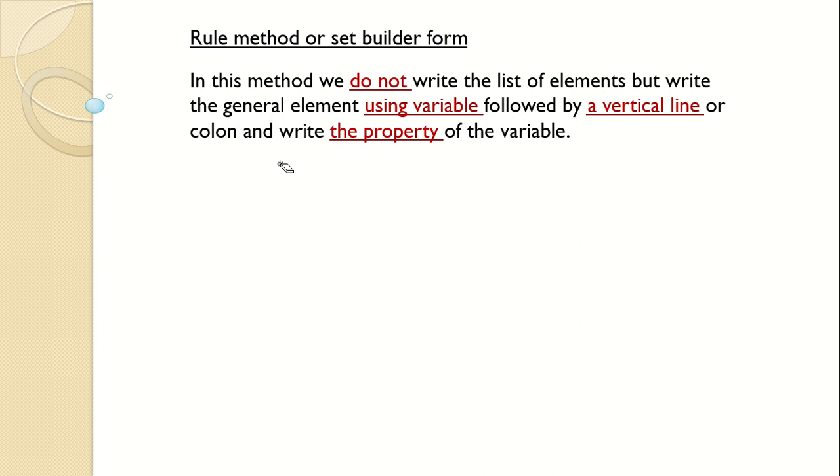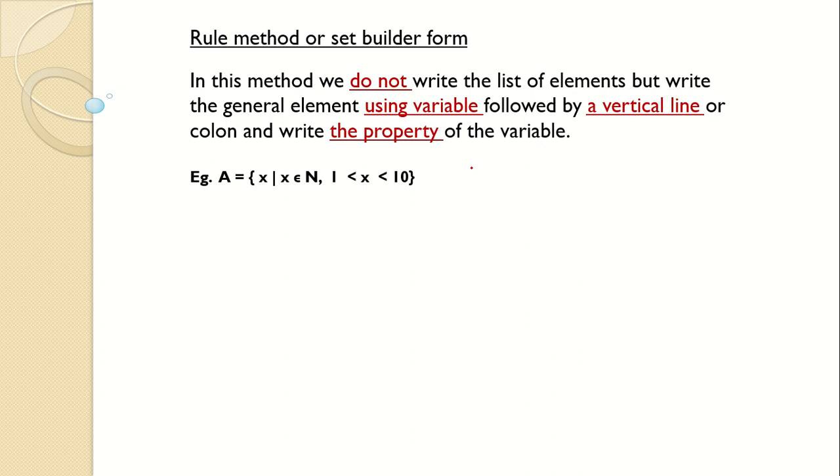Okay. List is given. So, we look at the list and then we try to form a rule. That's why it is called the rule method. I'll give you one example of it. For example, A is equal to set of, this is curly braces, curly braces means set of. So, A is equal to set of x such that x belongs to the natural numbers and x lies between 1 and 10. So, if you go to write the elements of it, it will be written this way.